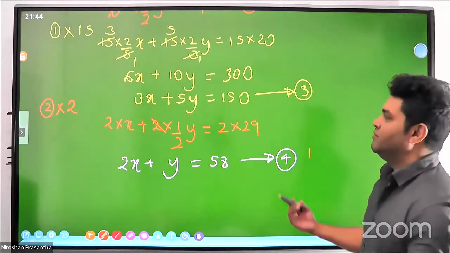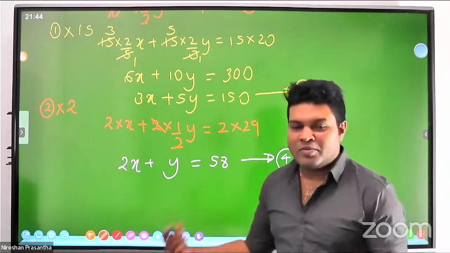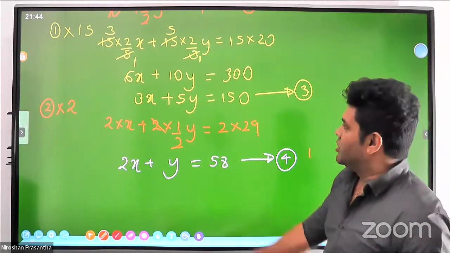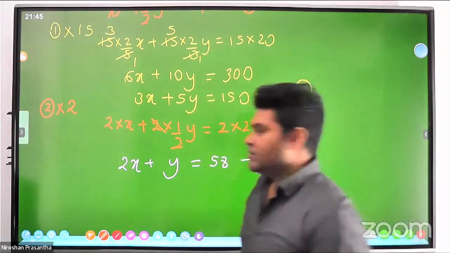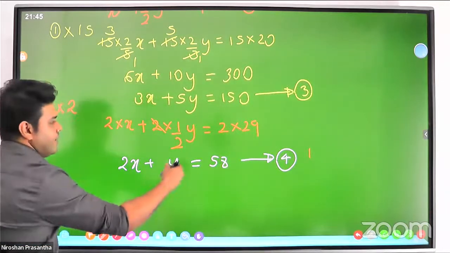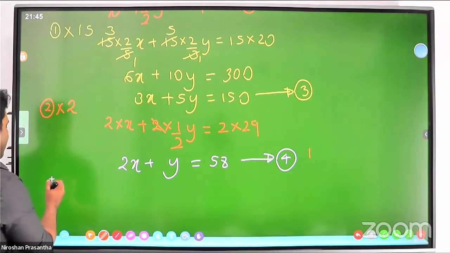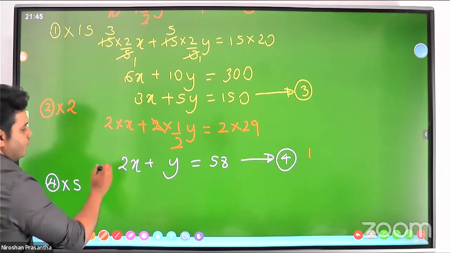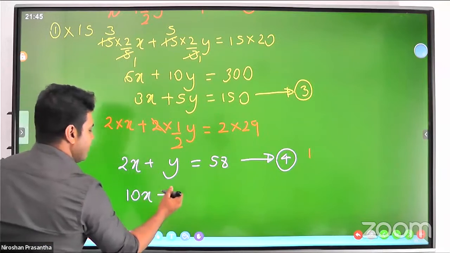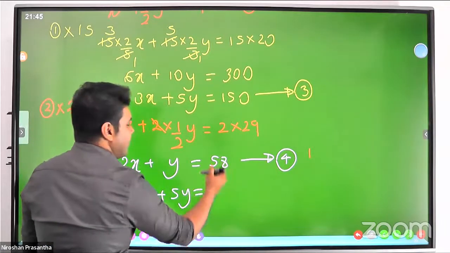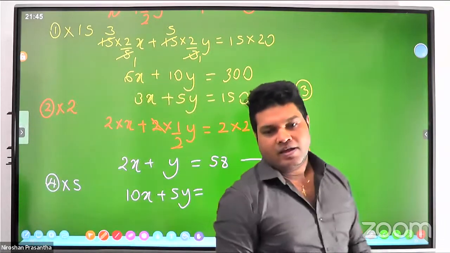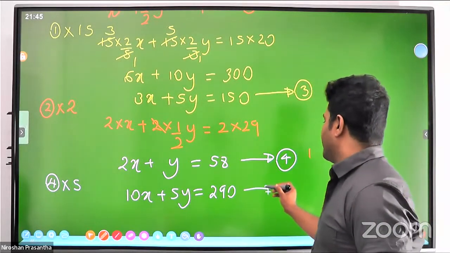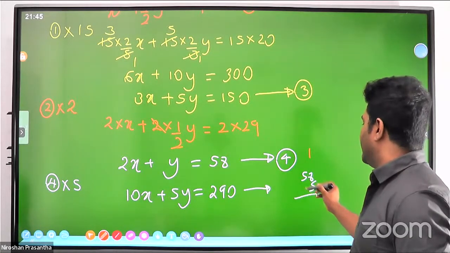Still it's difficult to find a removable term, so now we have to multiply by 5 such that we get 5y. We have to further find an equation. Then equation number 4 should be multiplied by 5. 5 times 2x is 10x, 5 times y is 5y, and 5 times 58 is 290. 58 times 5, you better multiply.